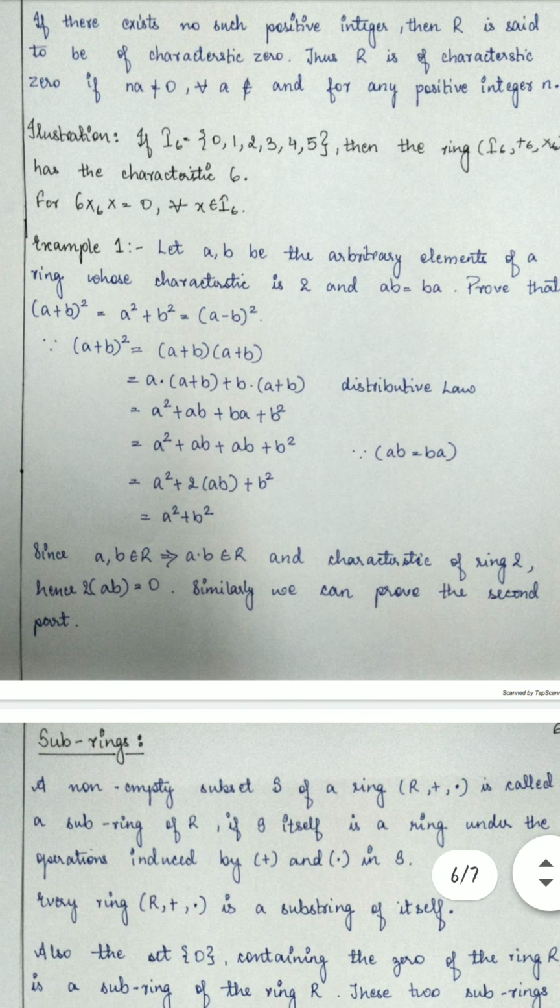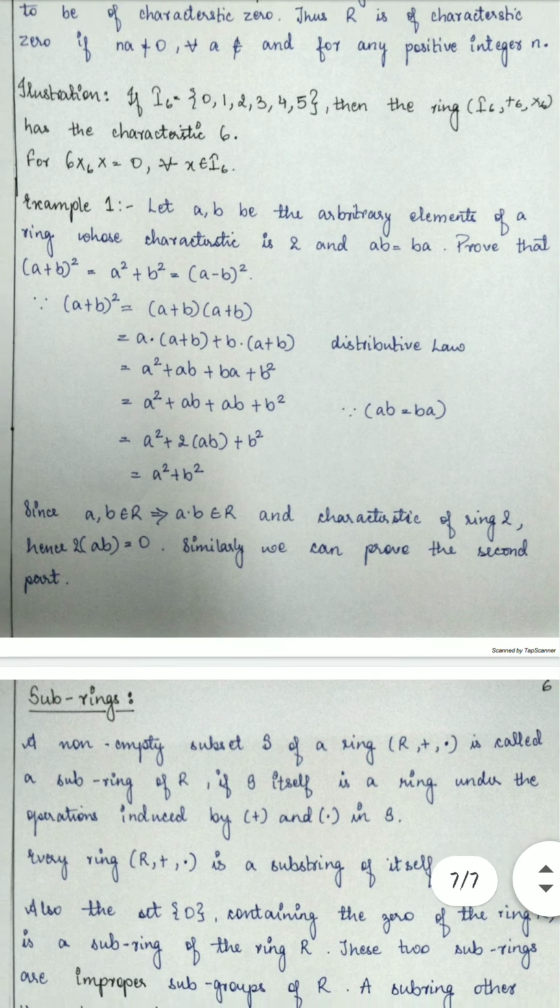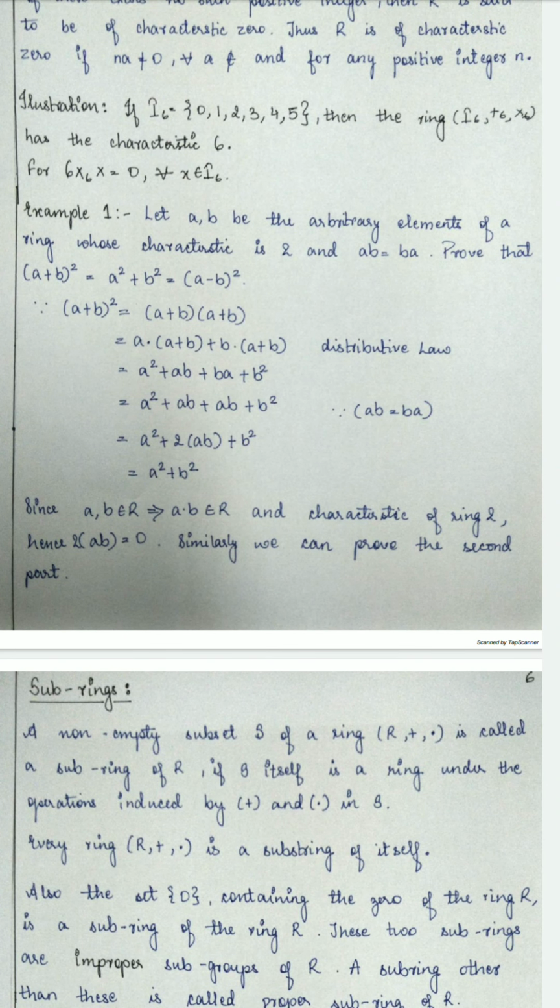Now we come to examples. Example 1. Let A, B be arbitrary elements of a ring whose characteristic is 2 and AB equals BA. Prove that (A plus B) square equals A square plus B square, which equals (A minus B) whole square.